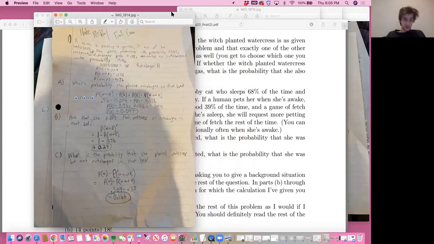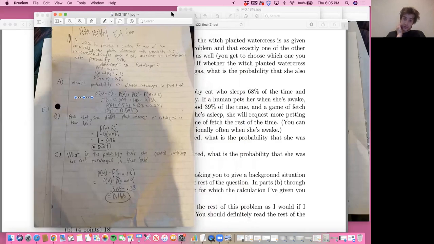Okay, so the witch and the rutabaga and watercress problem. What's the probability she planted rutabagas in the bed? I used the formula: the probability of W or R equals the probability of W plus the probability of R minus the probability of W and R. Then I plugged in the numbers, and I got the probability of R is 0.594, or 59.4%.